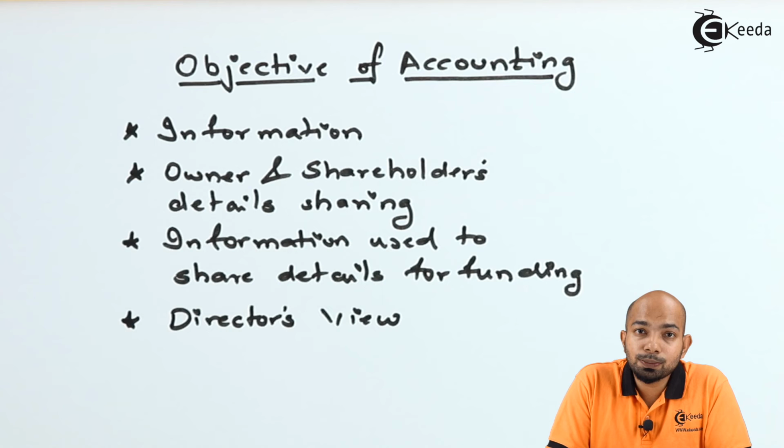Now, from the director's point of view, it is very important that the company shows good results. They need to ensure that the profit is recorded and the transactions are recorded in an efficient manner, so that the exact profit is shown and the company has good goodwill. This goodwill will define the company's worth in the open market, and that's how the specific investor or lender will decide whether to invest or not.